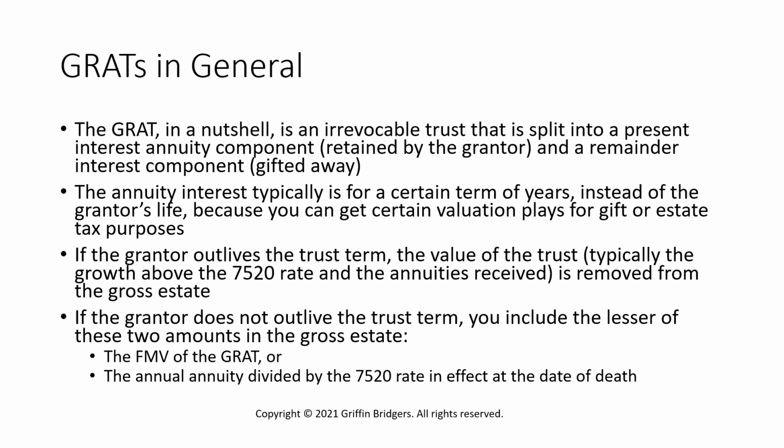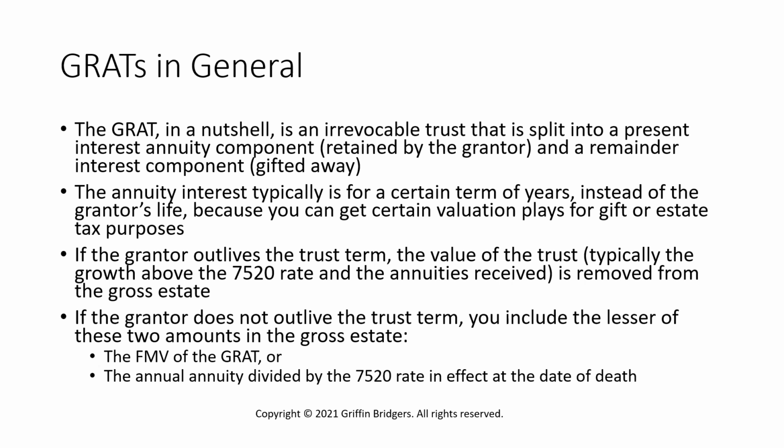Now, it used to be that all you had to do was create an annuity interest and you get this gift tax valuation play, because the annuity interest is something that's retained by the grantor and thus is not subject to gift tax. And as the trade-off, there's a play here where you typically assign a term of years to the duration of the trust, because what you want to have happen is that the grantor outlives the term of the trust so that you remove those assets from the gross estate.